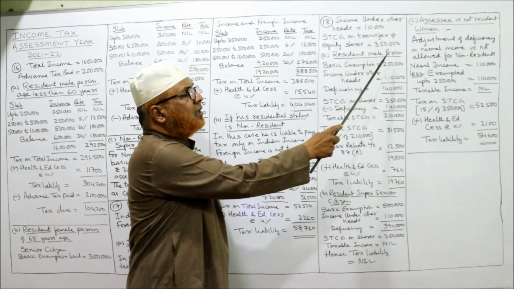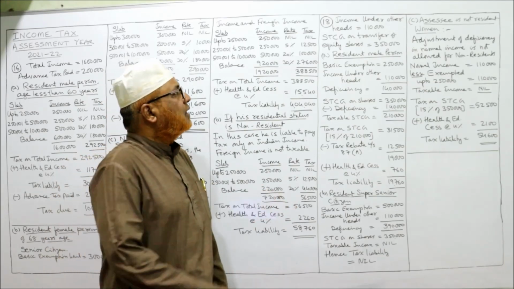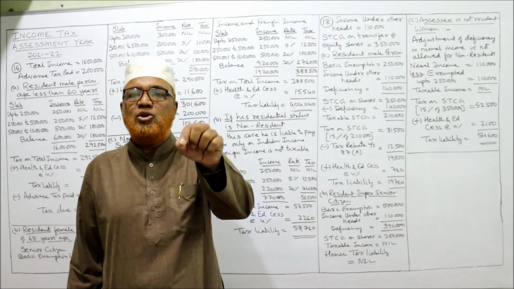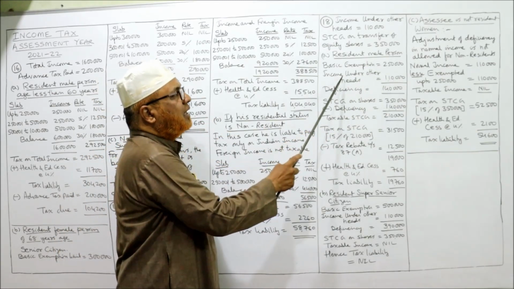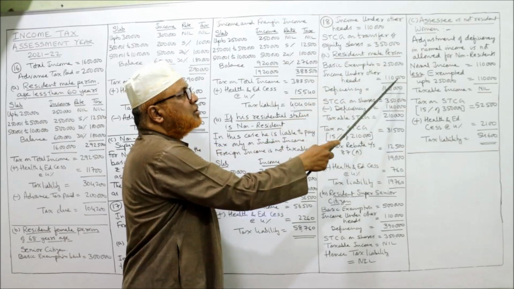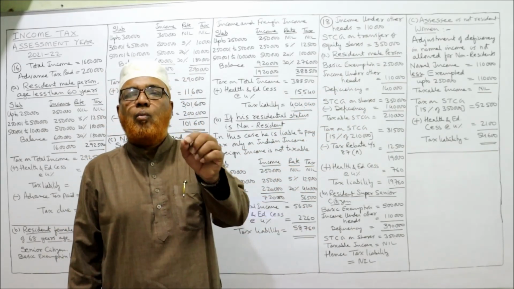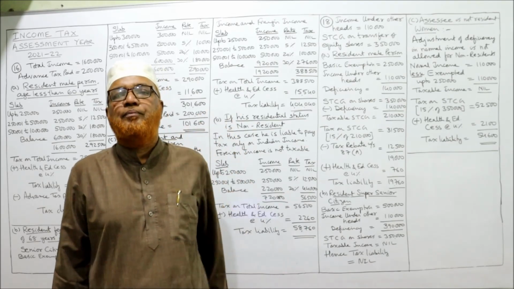Now, resident male person. The basic exemption is 2,50,000. When age is not given, we assume non-senior citizen. Basic exemption 2,50,000. But income under other heads is 1,10,000 only. So deficiency comes to 1,40,000. 1,40,000 is the deficiency of basic exemption.